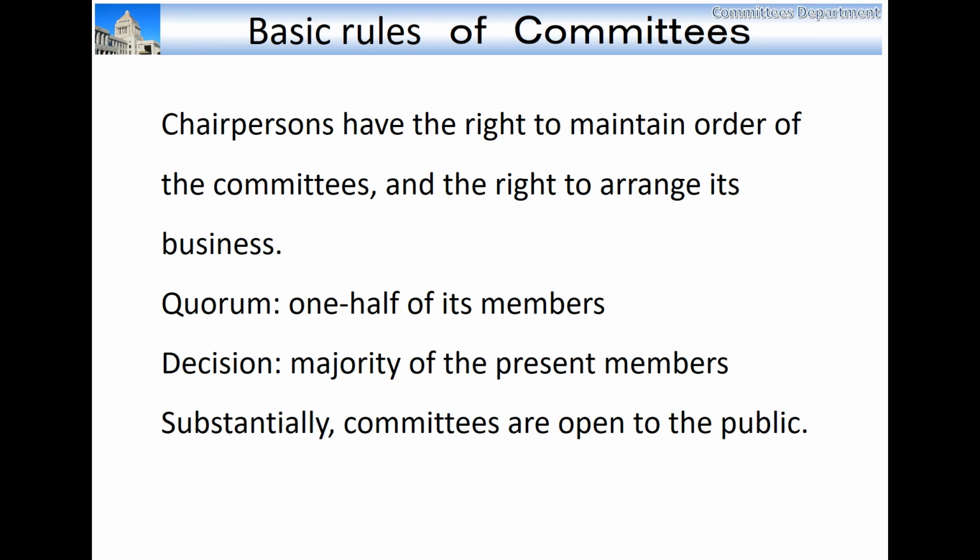3. Basic rules of committees. The chairpersons of the committees have the right to maintain order of the committees and the right to arrange its business. No business may be transacted and no decision may be taken in a committee unless at least 1/2 of its members are present. It is called a quorum. All matters shall be decided in a committee by a majority of the members present. In the case of a tie, the chairperson shall make a decision.